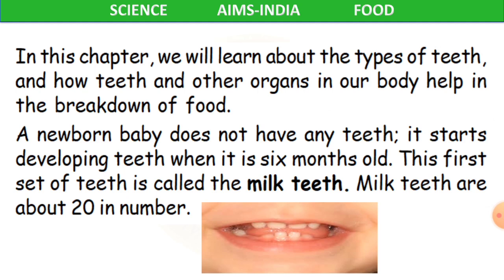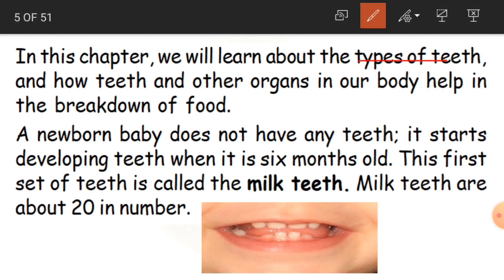So we'll learn about the types of teeth, how the teeth are going to come, how many types of teeth there are and all that. And we learn how teeth and other organs in our body help in the breakdown of food.